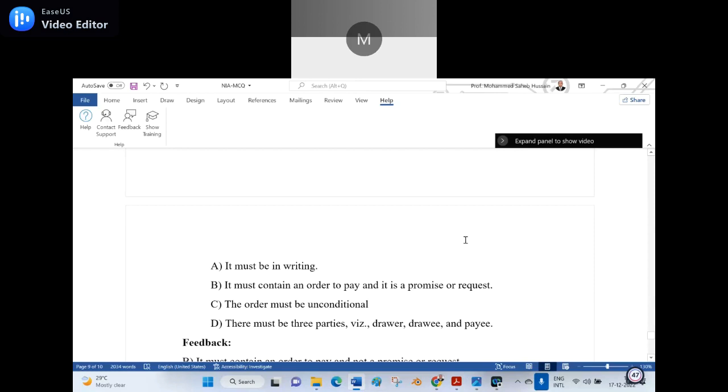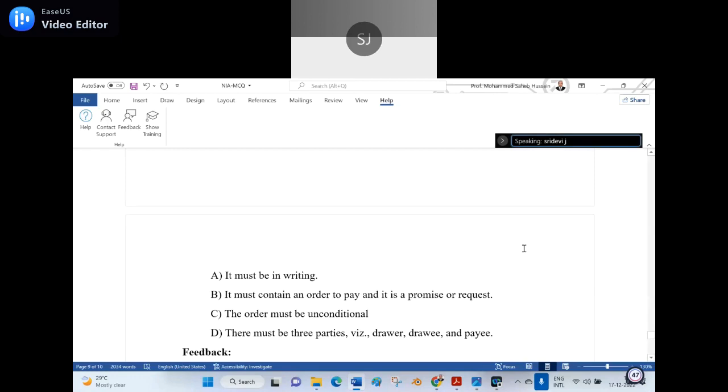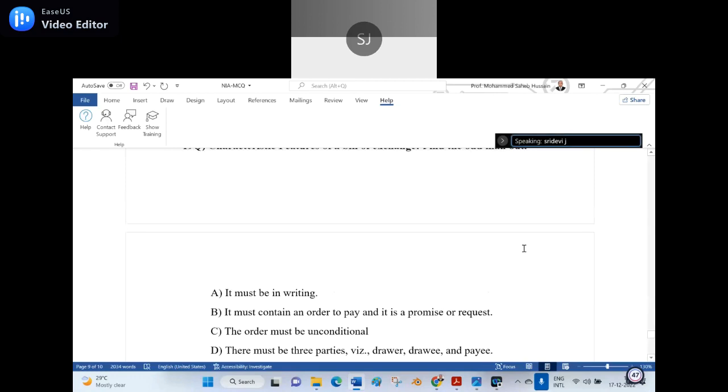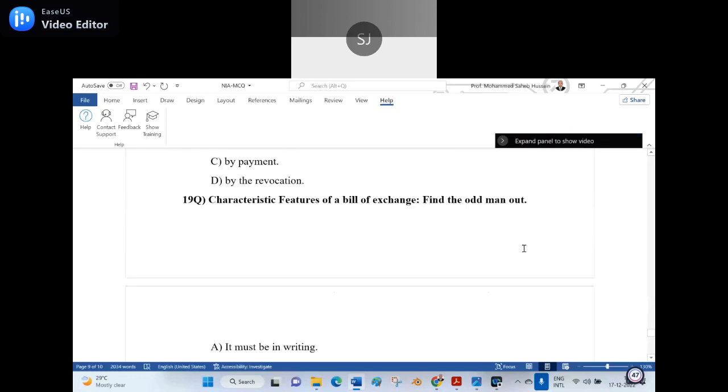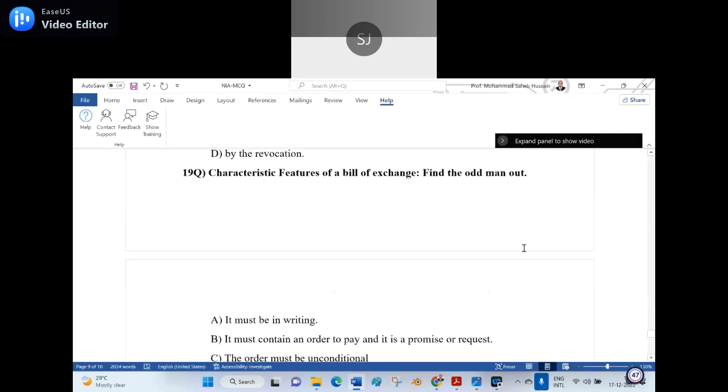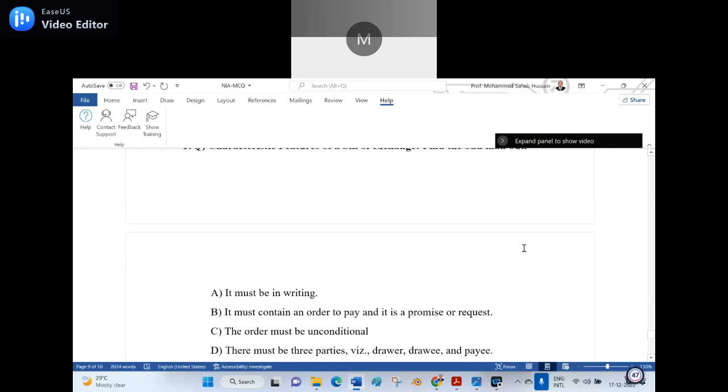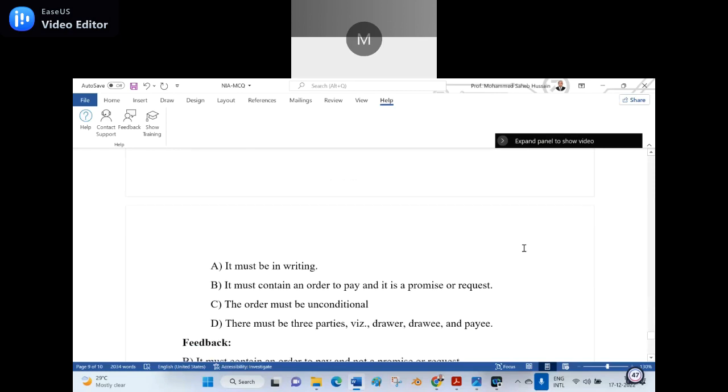Option B, it must contain an order to pay and it is a promise or request. Option C, the order must be unconditional. Option D, there must be three parties: drawer, drawee, and payee. Which is the characteristic feature of the bill of exchange? Find the odd man out, meaning the wrong option.